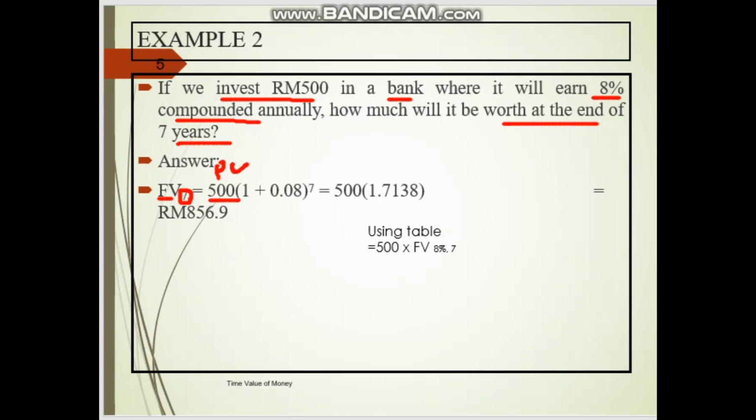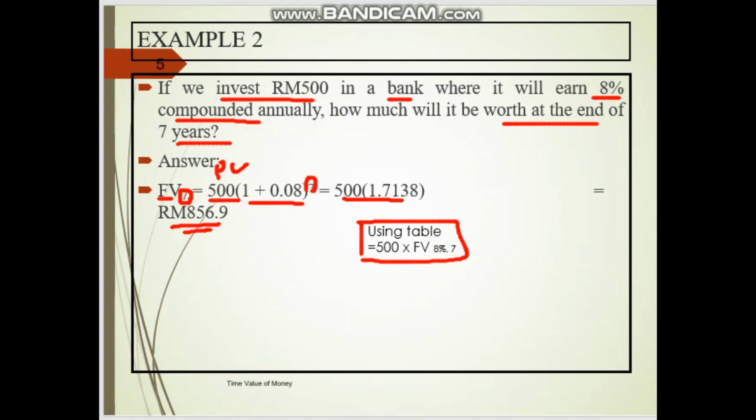Using a calculator, 1 plus the interest 0.08 to the power of 7, and the total is 856.90.